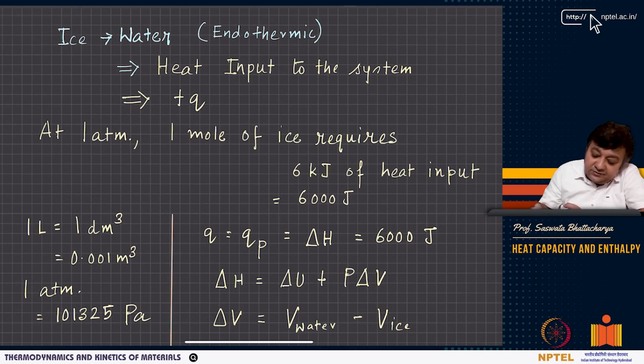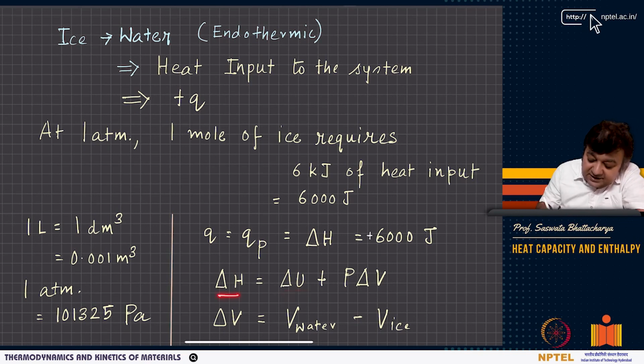So as we know, Q is nothing but delta H here, because we are keeping the pressure at 1 atmosphere. Pressure is fixed. So you have delta H, Q_P, the heat input at constant pressure, which is delta H or the heat of fusion, and this is given as plus 6,000 joules. So delta H equals 6,000 joules. Now I have to find out what delta U of the process is.